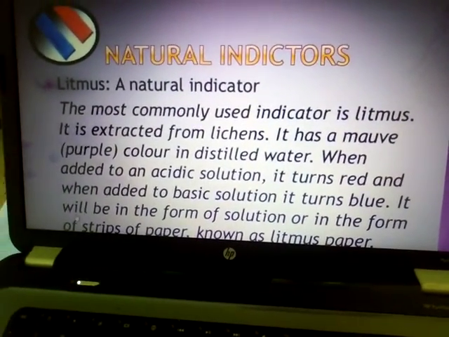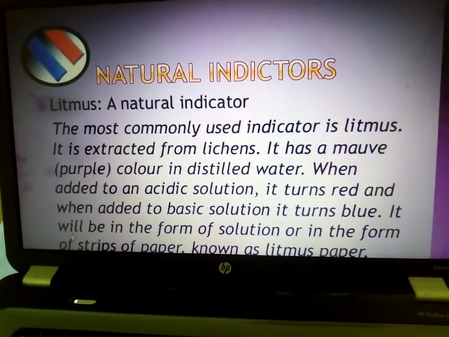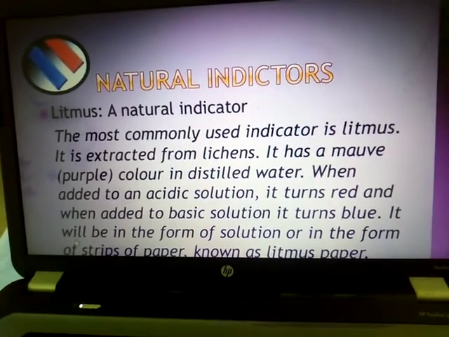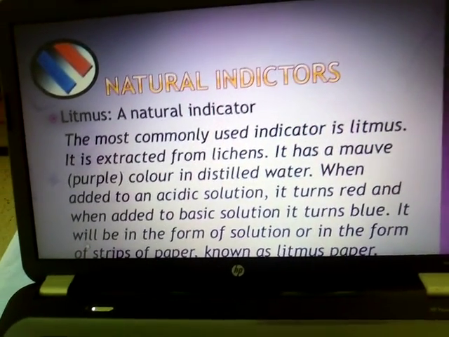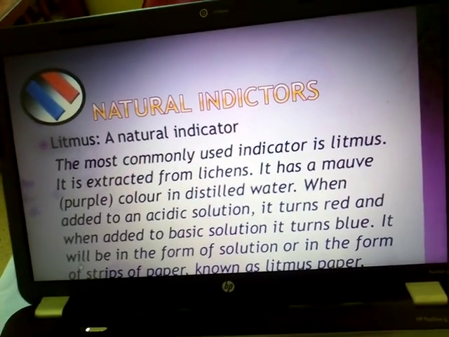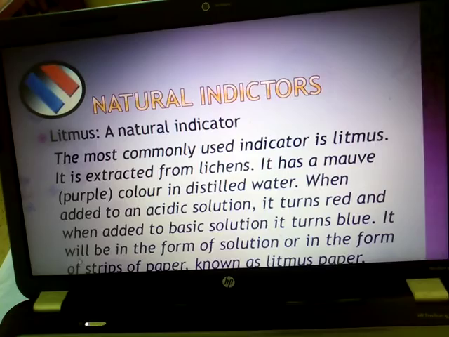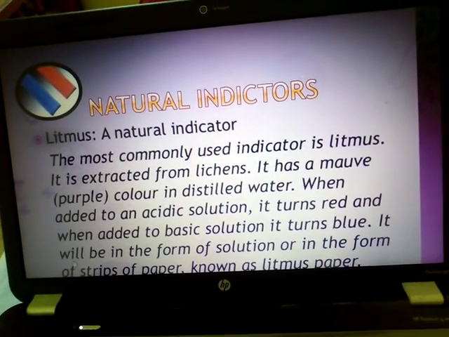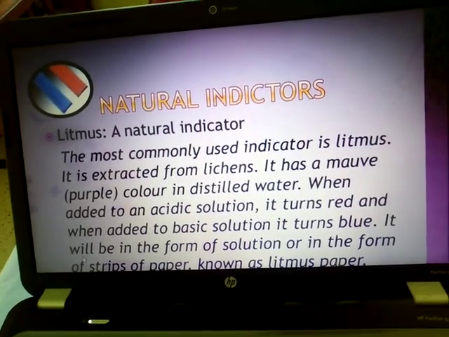So here we have some natural indicators. Indicators are those substances which tell us whether the substance is acidic or basic in nature. Any substance, if it is acidic, that is also indicated by natural indicators, natural substances like turmeric, hibiscus flower, lichen.